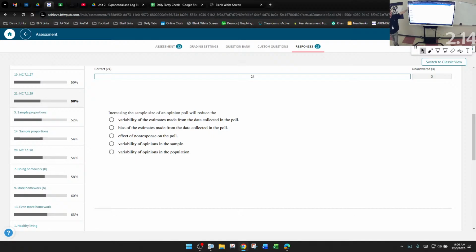Increasing the sample size of an opinion poll will reduce the variability of the estimates made from the collected data, the bias, the effect of the variability of the opinions, and the variability of the opinions in the population. It's definitely the sample. It's definitely the sample.